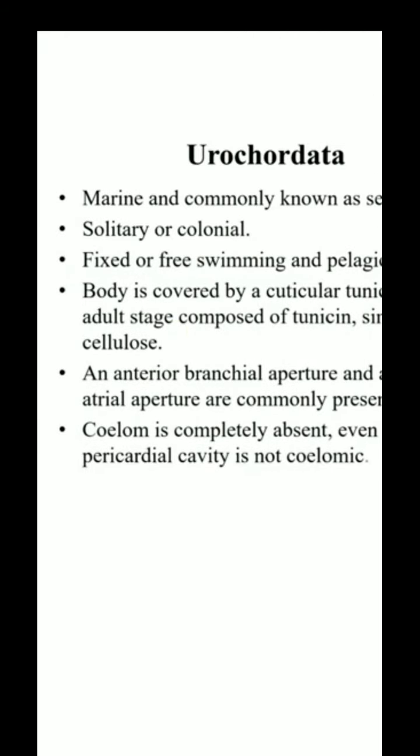The gill slit, anus and genital duct open into this atrium, and the atrium opens into the atrial siphon through the atriopore. Through the atriopore, all the material goes outside the body through the atrial siphon.